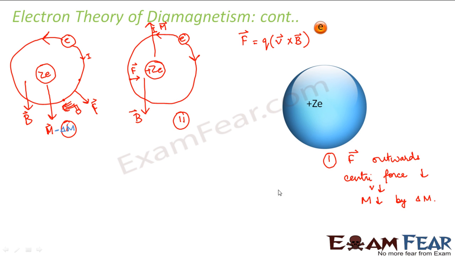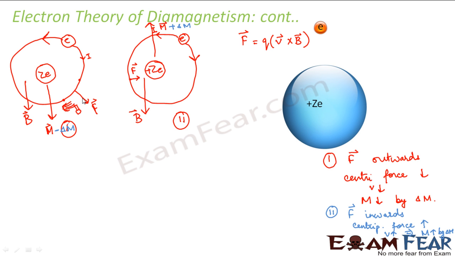In the second scenario, this F acts inwards, right? That means it acts in the direction of centripetal force. So that means the centripetal force increases because of this inward force F. As a result, the velocity also increases, and as a result of this, magnetic moment also increases by some small value delta m. So in this case, this m increases by a small value delta m.